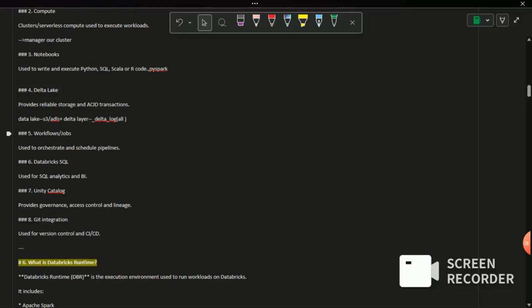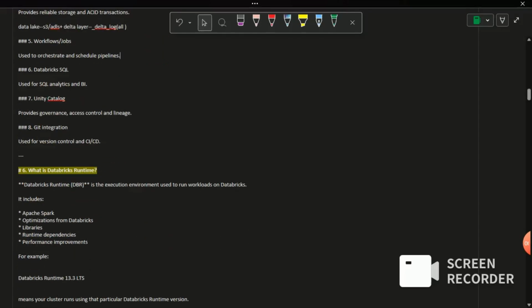Then workflow or job. In Databricks, we have a separate UI component where we can orchestrate or schedule our pipeline. Using Databricks alone, there is no need to depend on any external tool for managing or creating the workflows.